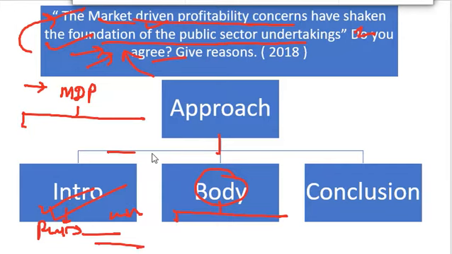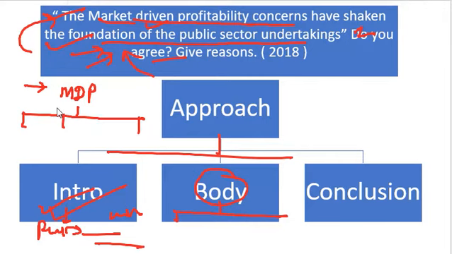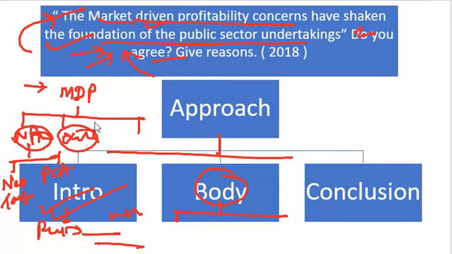जैसा flow chart ये लिखा हुआ है ना अप्रोच के नीचे 3 लाइन करके, ऐसे ही you can make the flow charts and you can talk about कि market driven philosophy कहाँ से आई. तो market driven philosophy में you can talk about new public management. New public management के अंदर क्या होता है, किसके पिलर पे बेस्ड है? Neo-Taylorism, and इधर you will get public choice approach. Okay, and then you can talk about other things like OECD managerialism or something like that. Peter Drucker you can talk about. Okay, so these are the things. Similarly, Taylor was talking about the exceptional management. So you can use the things like this कि market driven philosophy concern कहाँ से आया.